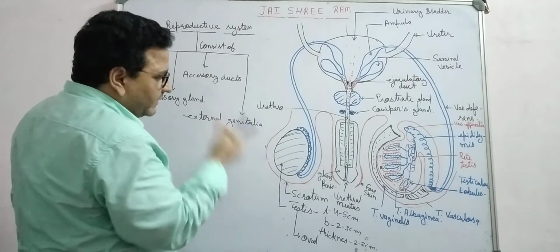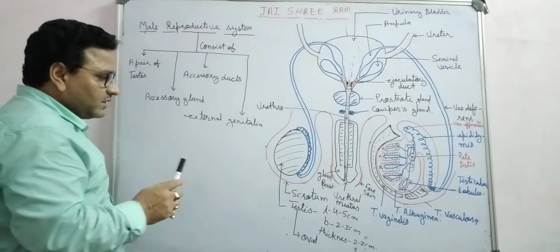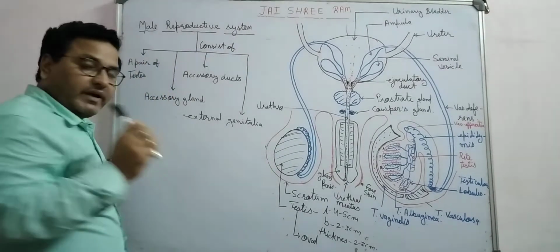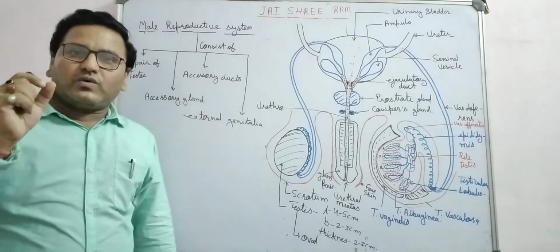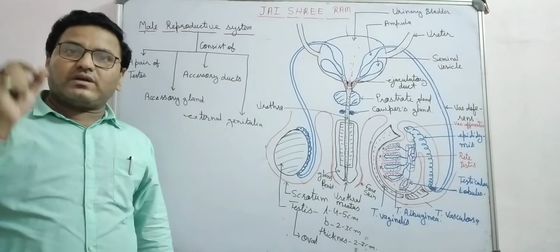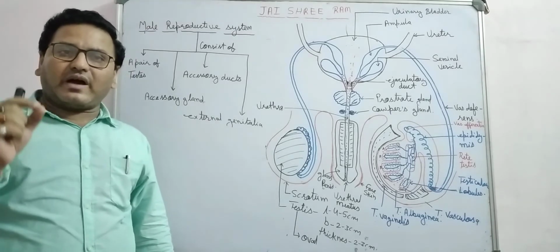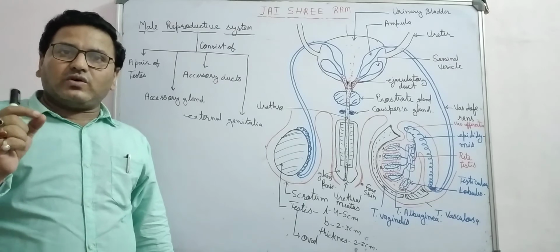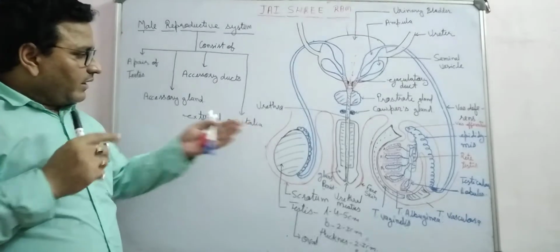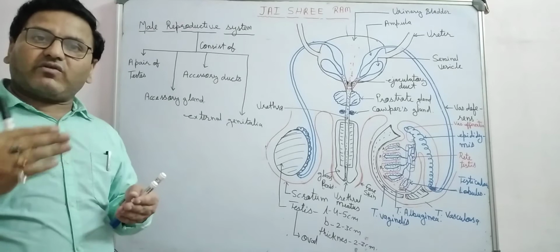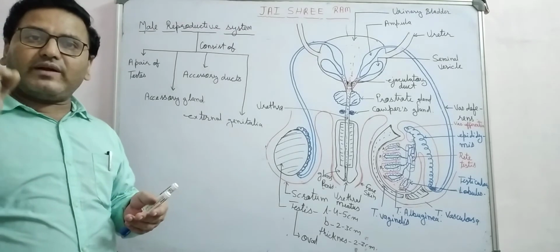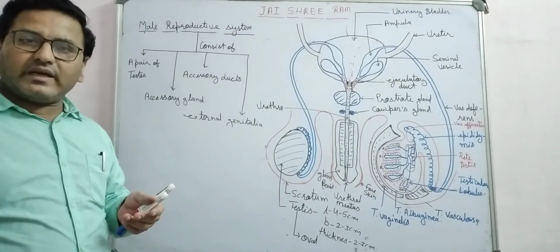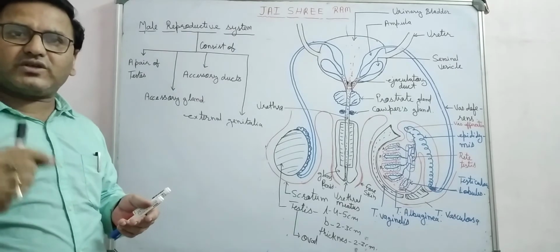So what is the purpose of it? The main functions of the testis are to form sperm and to produce testosterone or androgens. Formation of sperm, or spermatogenesis, needs a temperature 2 to 2.5 degrees centigrade less than normal body temperature.